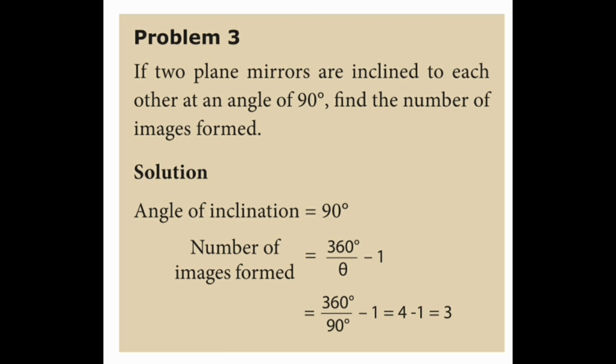So 360 degrees divided by the given inclination angle of 90 degrees, minus 1. 360 divided by 90 is equal to 4. 4 minus 1 is equal to 3. So for the angle of inclination of 90 degrees, we get 3 images.